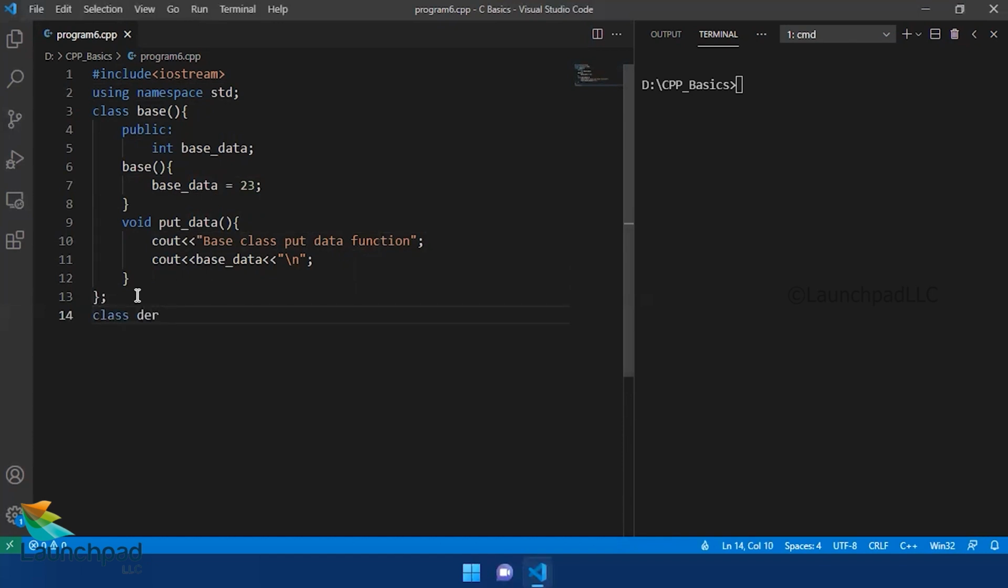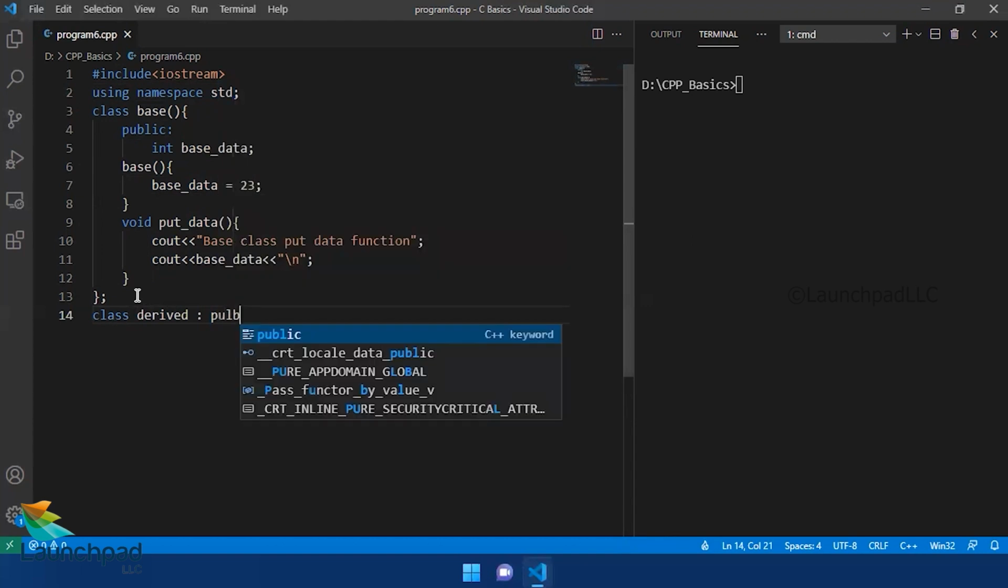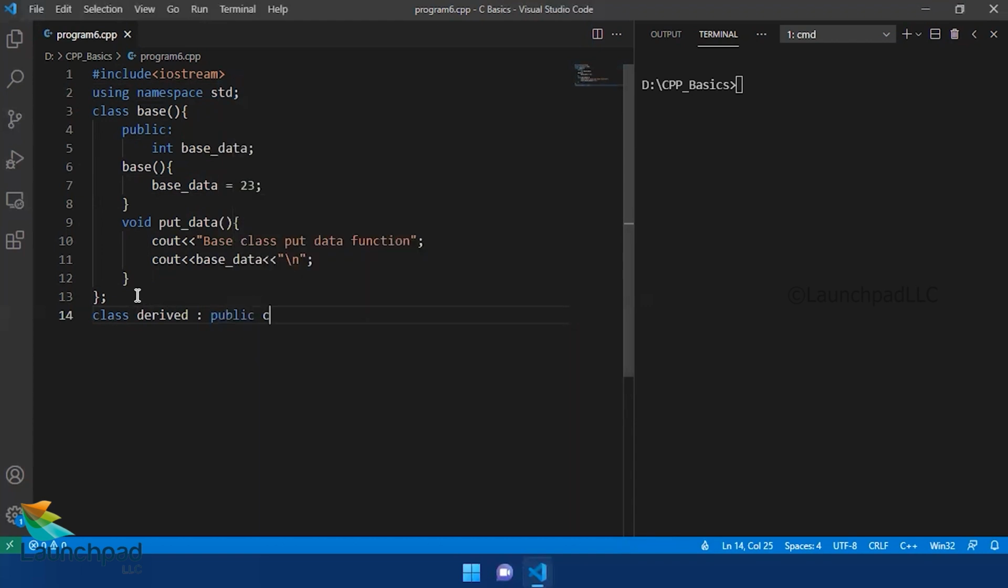I'm creating a derived class here, which does a public mode of inheritance from the base class, where I'm creating a public constructor called derived.